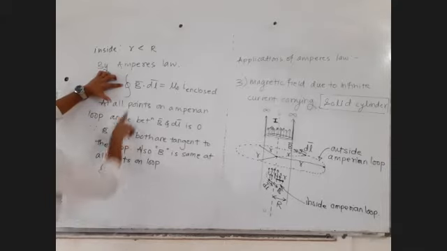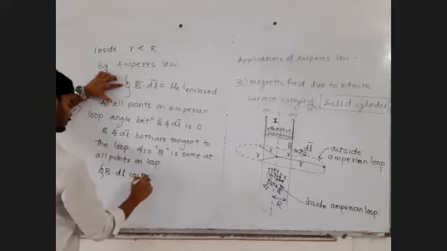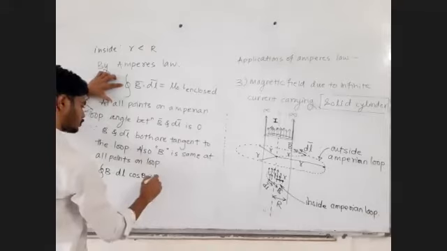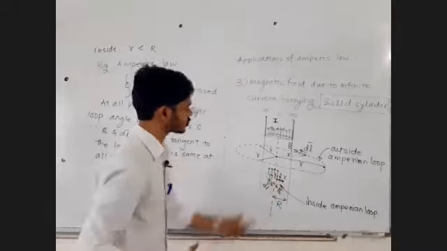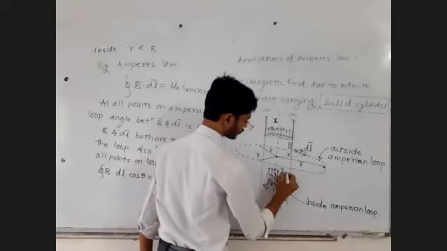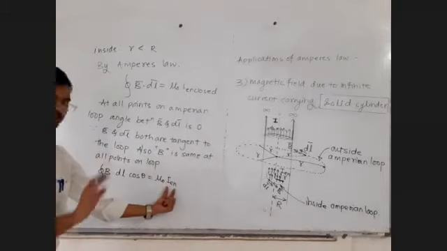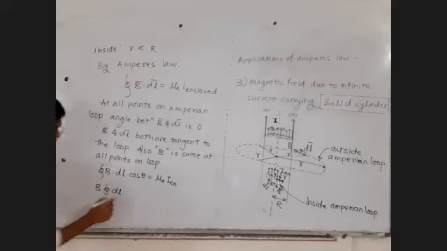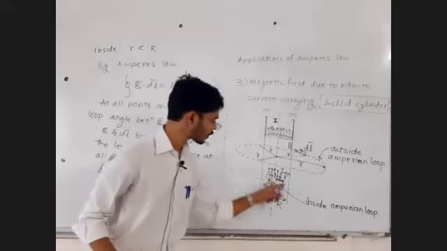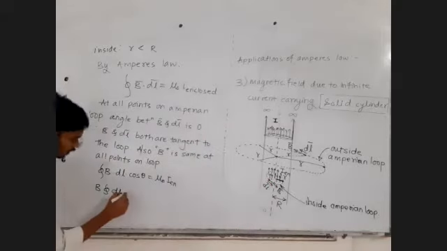Closed integral of magnitude of first vector into magnitude of second vector into cos of the angle between them is equal to mu 0 as it is. Now this I enclosed you will keep as it is. What the I enclosed is, we have to figure out. Keep the I enclosed value as it is, and let's write the further things. B is a constant, can be taken out of the integration, dl as it is. At all points on the loop, magnetic field and dl both are tangential, and the angle between them is 0 at all the points.